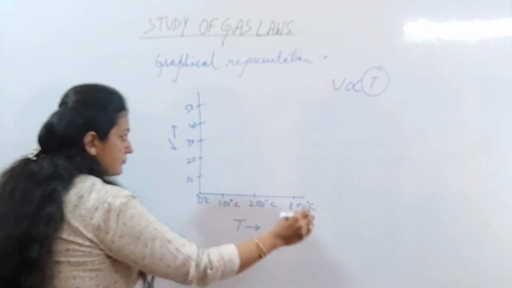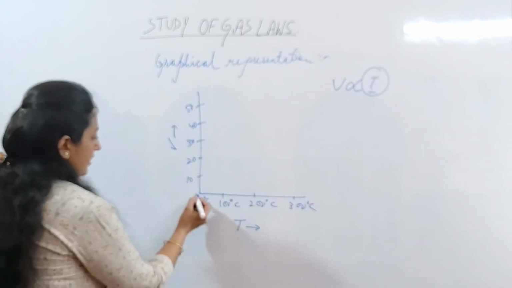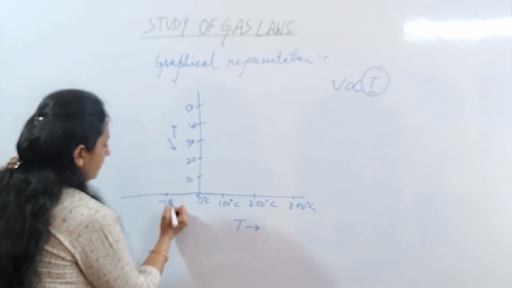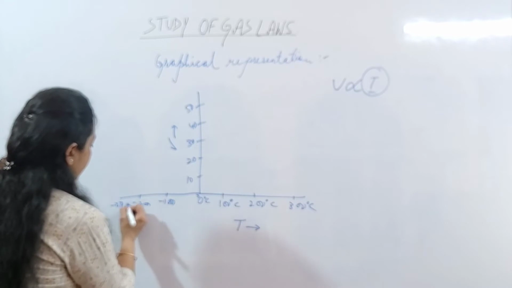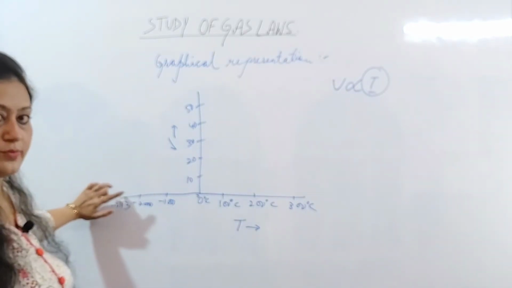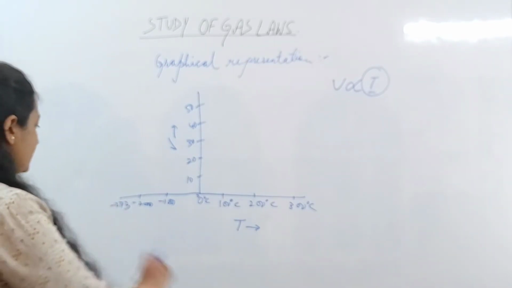So, we have to plot the graph with the temperature in the Kelvin scale, that is absolute 0. Now, what is the absolute 0? Minus 273 Kelvin. So this is going to be the starting, the origin point, because this is the absolute 0 in the Kelvin scale.